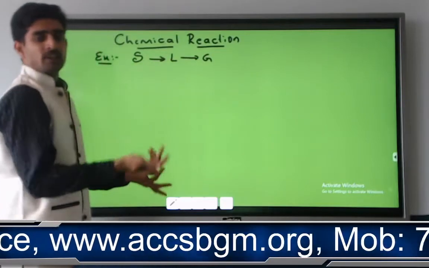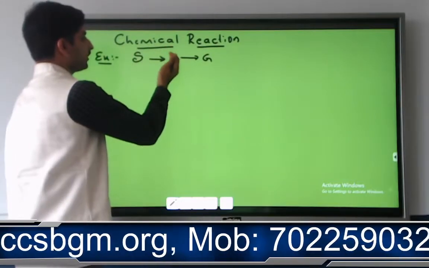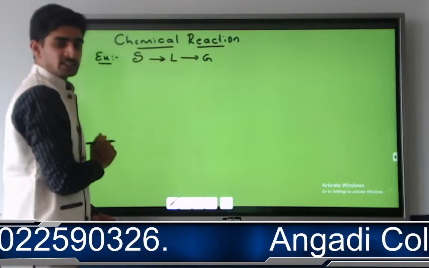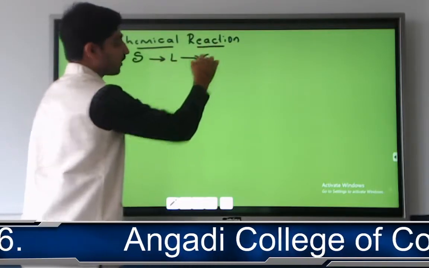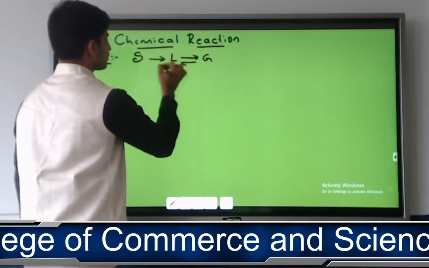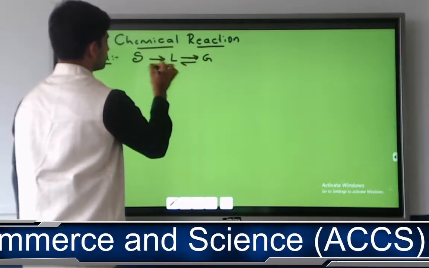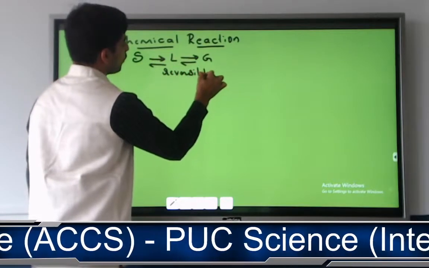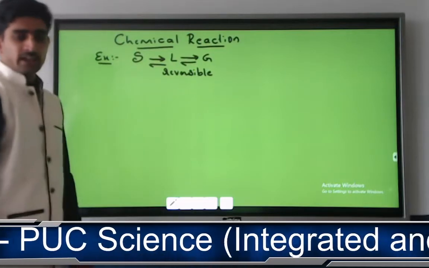Solid gets converted to liquid, liquid to gas. Change in temperature, change in nature, change in characteristics, sometimes evolution of gas, and reverse. This is a reversible reaction. So this is what you are going to call a chemical reaction.